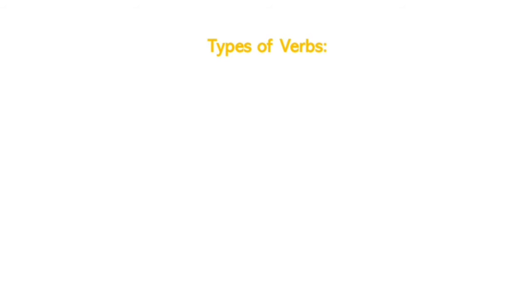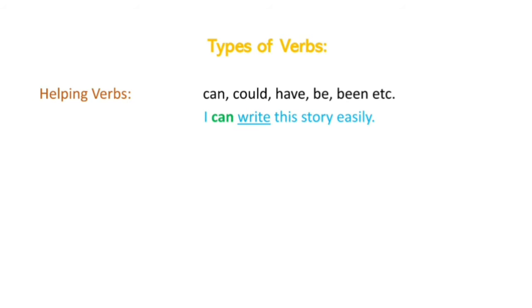Helping verbs, which contain can, could, have, be, been, etc. For example, I can write this story easily. So here, as the name suggests, the word can is helping our other main verb, that is write. In a sense, it is helping our main verb.